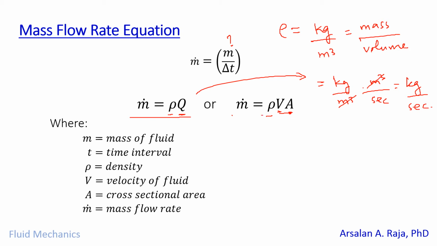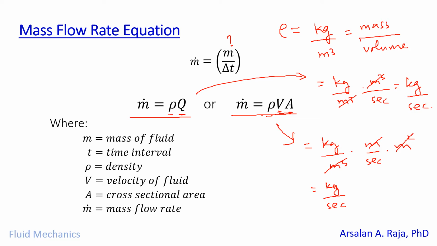Now let's have a look at this second relationship. If you are given the density of the fluid, and you don't know the volumetric flow rate, but you know the velocity of the fluid, meter per second, and also the cross-sectional area through which the fluid is flowing, then if you see these units, just cancel cubic meter with square meter and meter, and you are left with kilogram per second, which is again the unit for the mass flow rate.